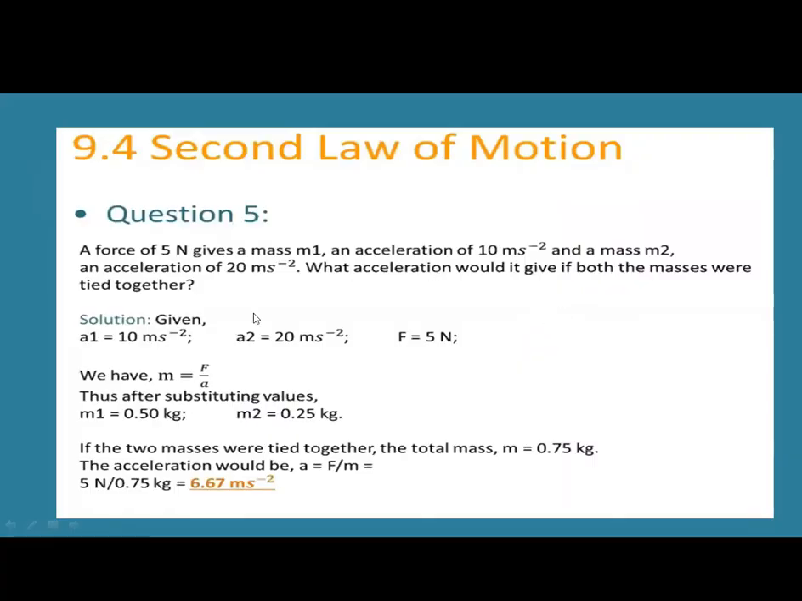Here in this question, acceleration A1 is equal to 10 meters per second square and A2 is equal to 20 meters per second square. Both accelerations we have written, and force F is equal to 5 newtons. We know that M is equal to F by A. M1 is equal to 0.5 kilograms and M2 is equal to 0.25 kilograms. If the two masses are tied together, the total mass M is equal to 0.75 kilograms. The acceleration would be A is equal to F by M, which is 5 by 0.75, which is 6.67 meters per second square.